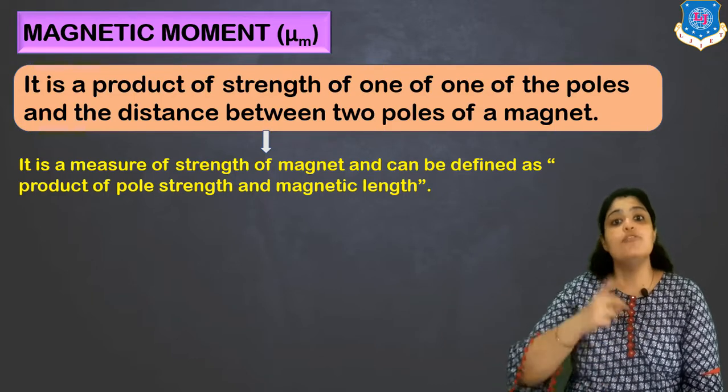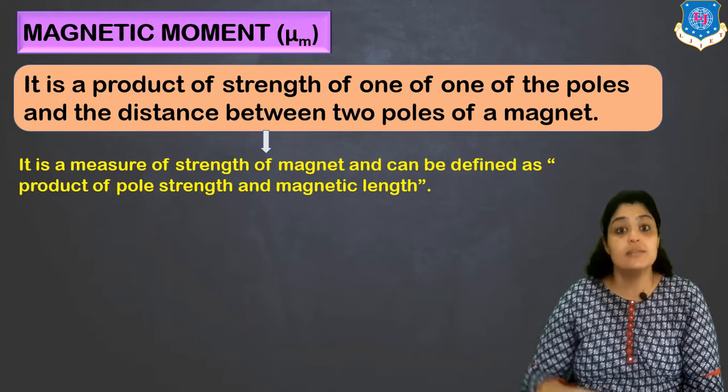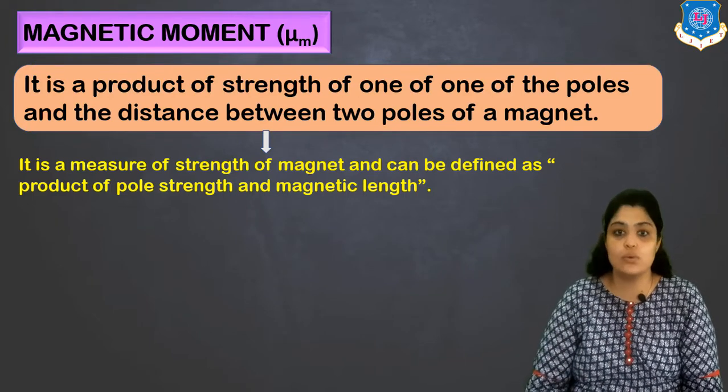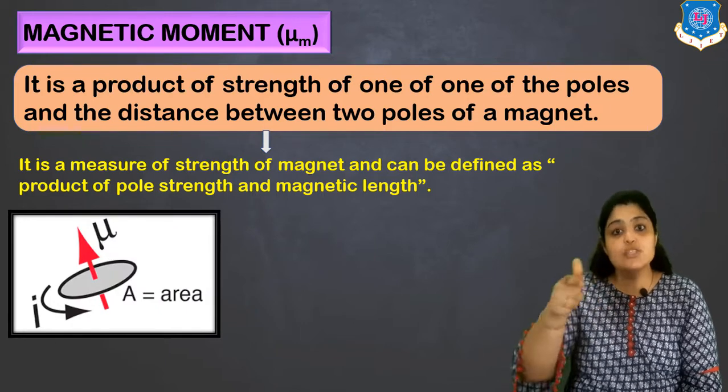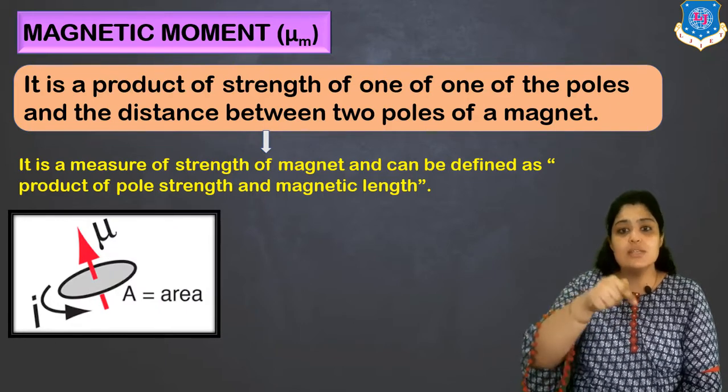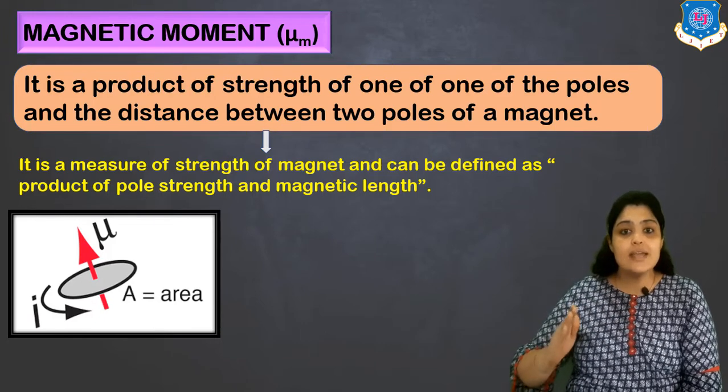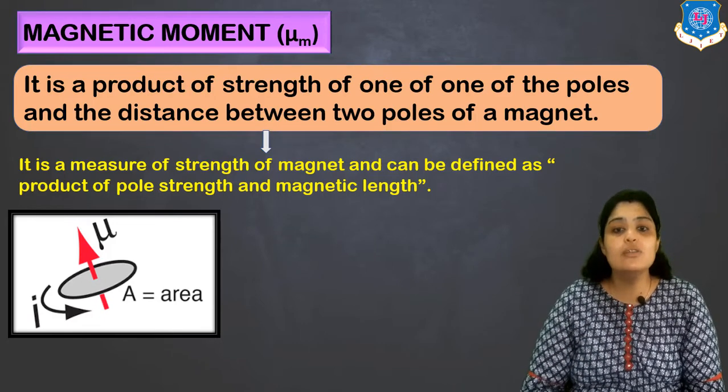So it's the product of pole strength and magnetic length. This is how magnetic moment is denoted. Just imagine the diagram that you have a small area through which there is a current loop. So this is a current loop, and you can see the direction of magnetic moment is perpendicular to the cross-sectional